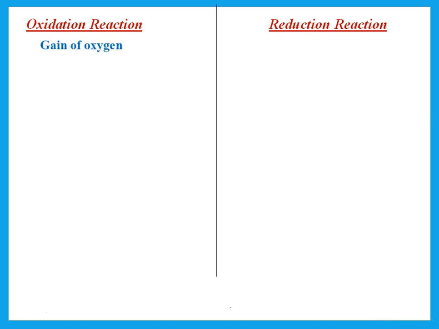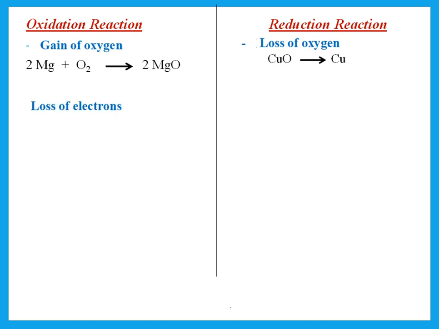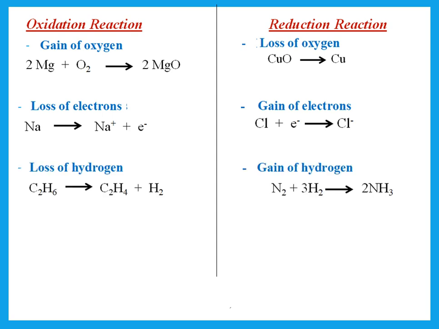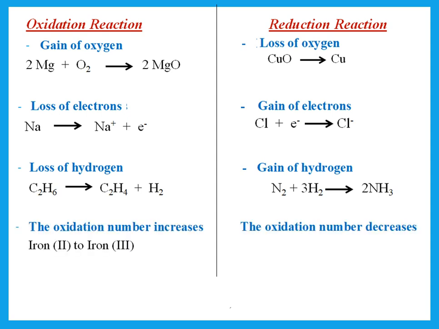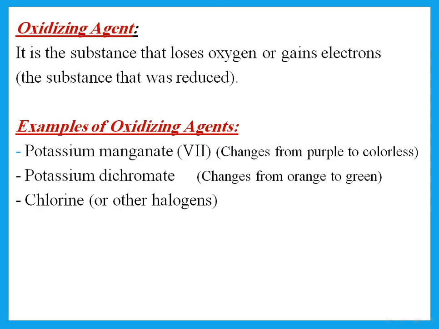Definitions: what is oxidation and what is reduction? If we're talking about oxygen, oxidation is gain of oxygen, reduction is loss of oxygen. If we're talking about electrons, oxidation is loss of electrons, reduction is gain of electrons. If we're talking about hydrogen, it is the same as electrons. Now, if the oxidation number increases, that is oxidation. If the oxidation number decreases, that is reduction. Please revise all of these things.